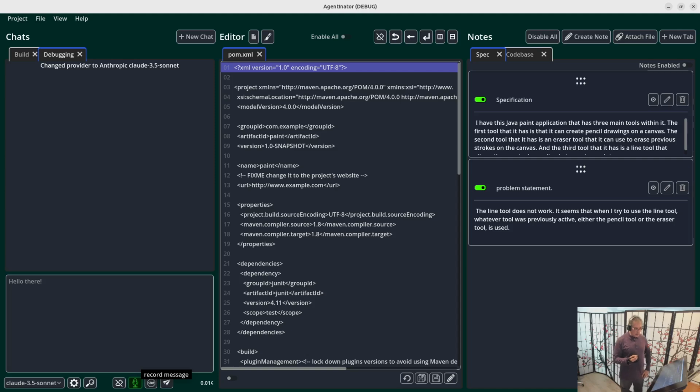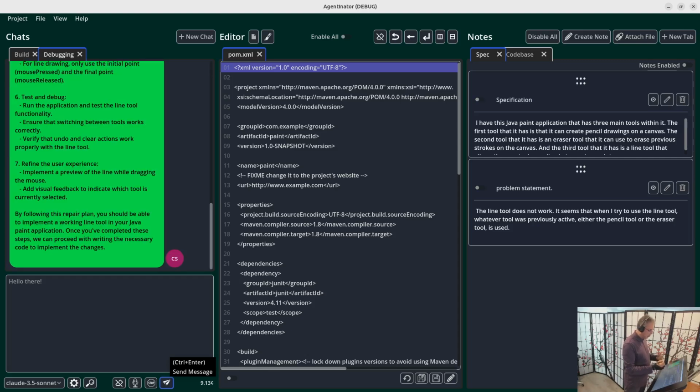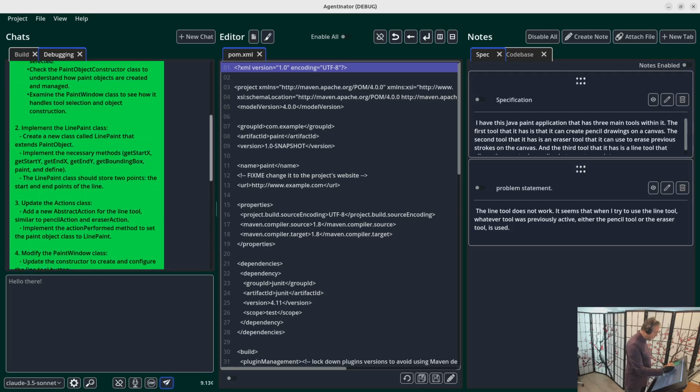I have this application and I'm trying to fix it. Can you help me? Please create a repair plan for me and just detail what you would do. Don't write any code yet. I explicitly told it to not write any code yet, just so I can get a high-level overview of a plan. These LLMs tend to want to jump to conclusions and give you code right away, unless you give it a hint like memorize this or don't write code or whatever.